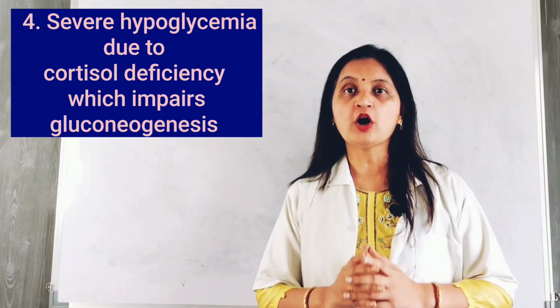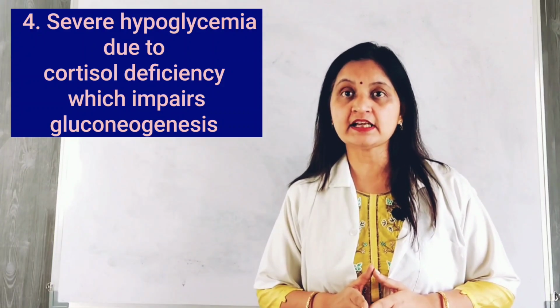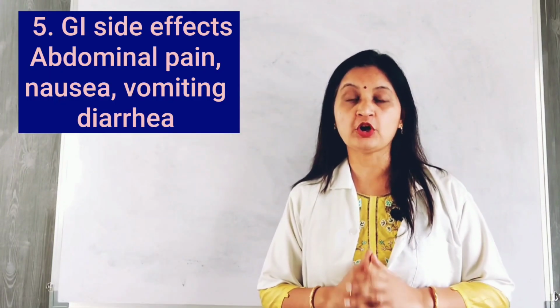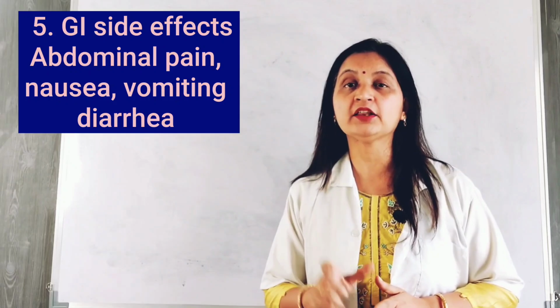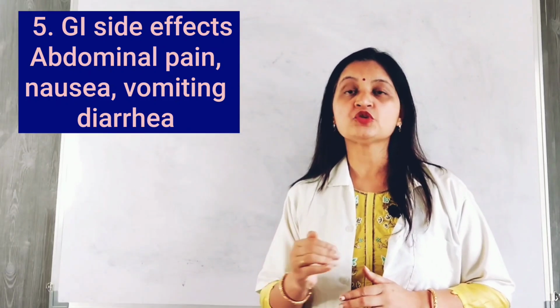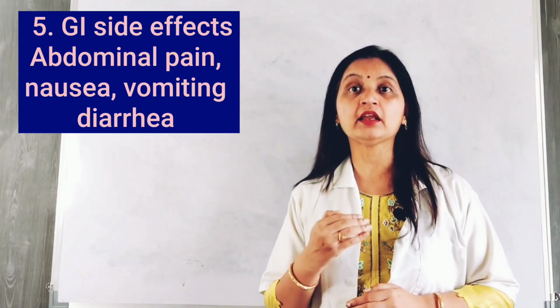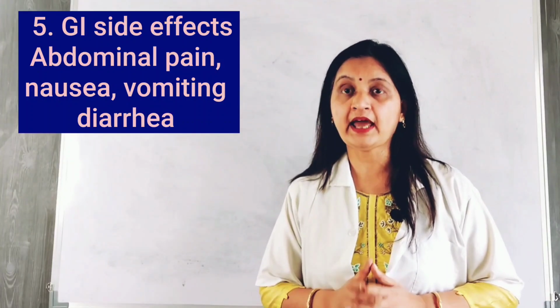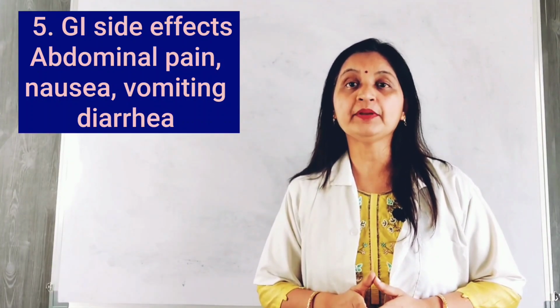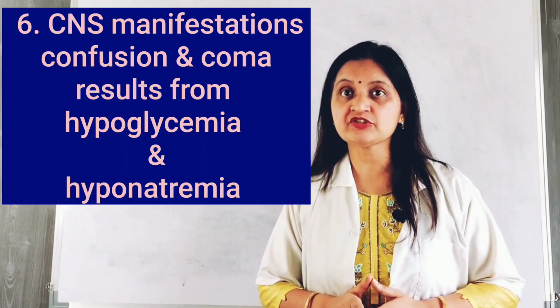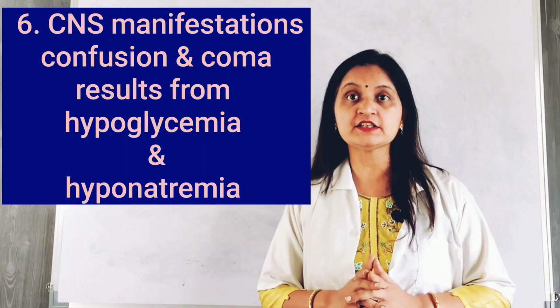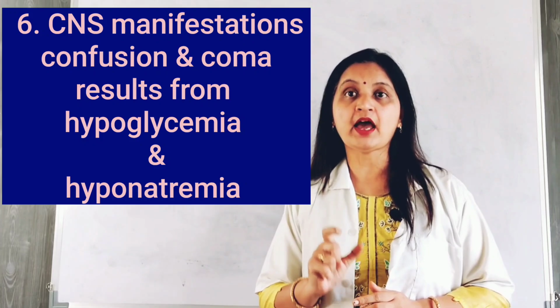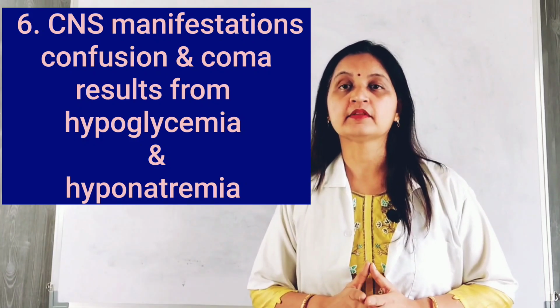Also, GI manifestations can result from deficiency in cortisol because cortisol is important for maintaining normal GI motility. So, deficiency of cortisol can increase the GI motility, causing severe abdominal pain and diarrhea. It is often accompanied by nausea and vomiting. CNS manifestations such as confusion and coma result from hypoglycemia and hyponatremia.